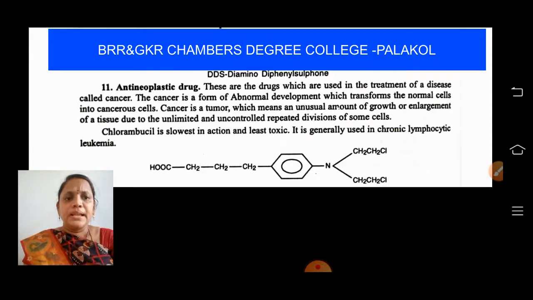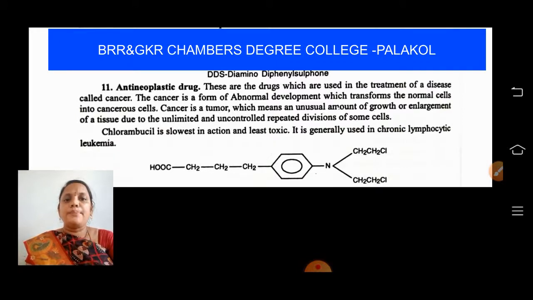Anti-neoplastic drugs are the drugs which are used in the treatment of the disease called cancer. Right, students? Cancer is a form of abnormal development which transforms the normal cells into cancerous cells. Cancer is a tumor, which means an unusual amount of growth or enlargement of a tissue due to the unlimited and uncontrolled repeated divisions of some cells. It is unnecessary enlargement of some tissues. Students, cancer is very dangerous. Of course it is a life-death disease, a life-risk disease.